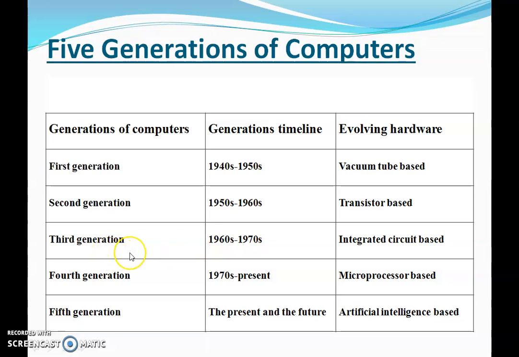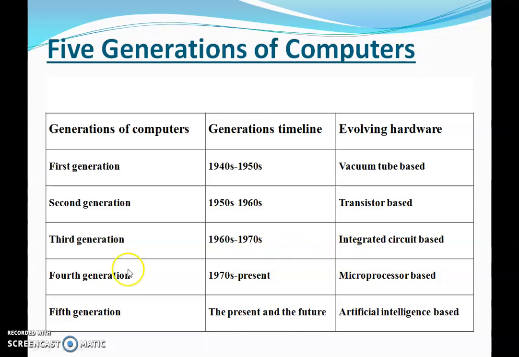We are going to study further about these hardwares. But in this table, we are going to understand the tenure of these computers and the new evolving hardwares used by the latest generation computers. Then third generation is 1960s and 70s, and it was marked by the integrated circuit.